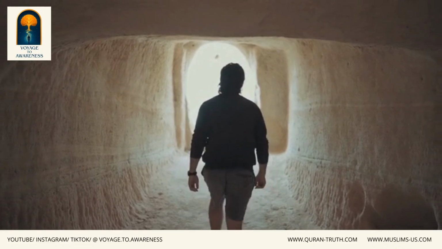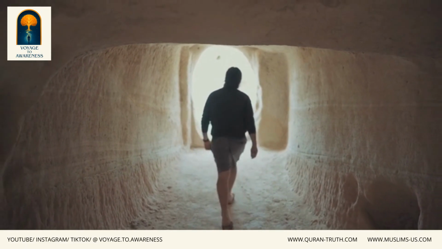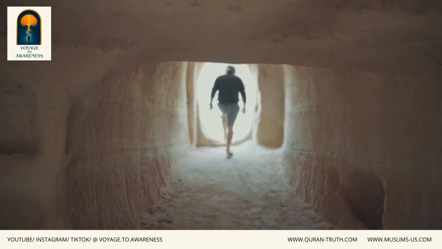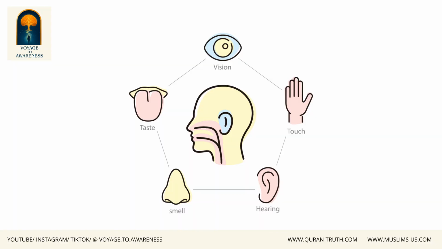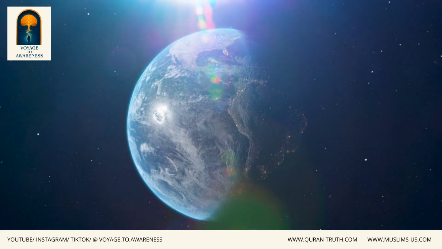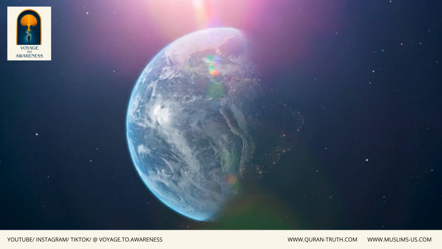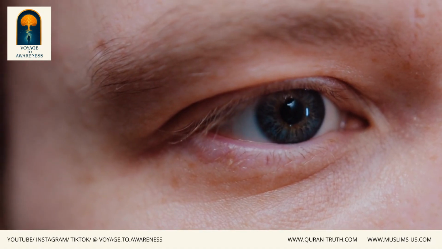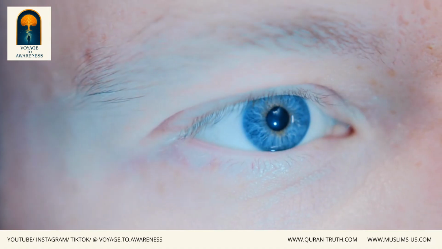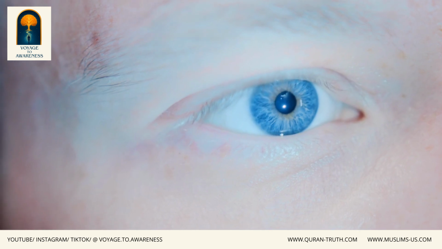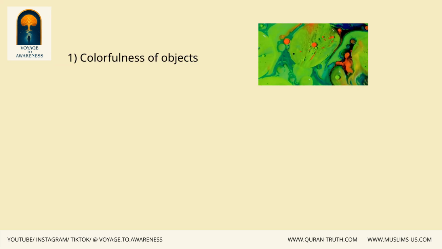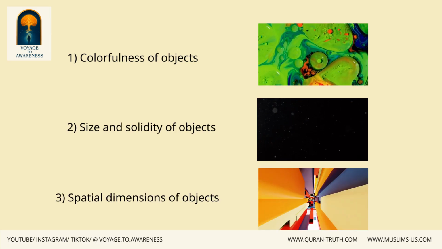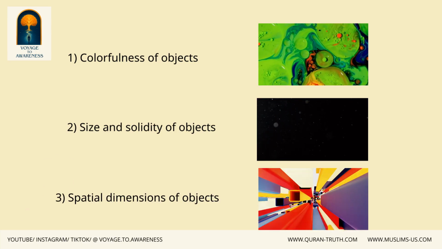As mentioned in previous sessions, the purpose of these classes is self-awareness, and we need to first examine our five senses because they are the only way we connect with the world around us. We also discussed that vision is one of these five channels and provides us with three major categories of information. 1. Colorfulness of objects. 2. Size and solidity of objects. 3. Spatial dimensions of objects.